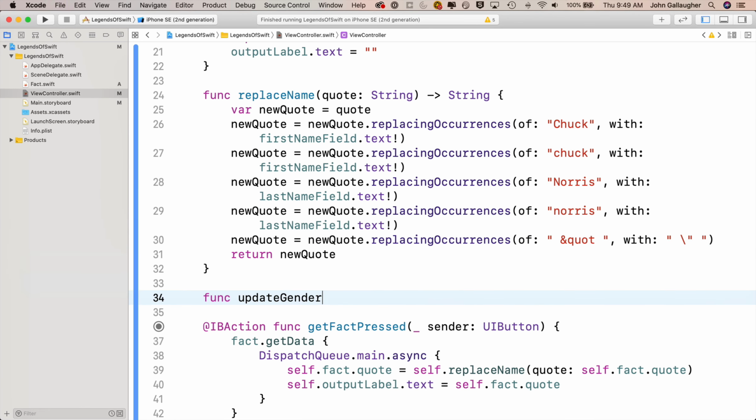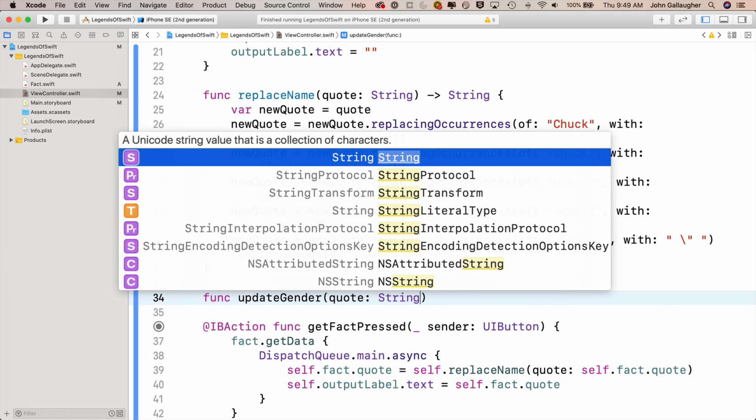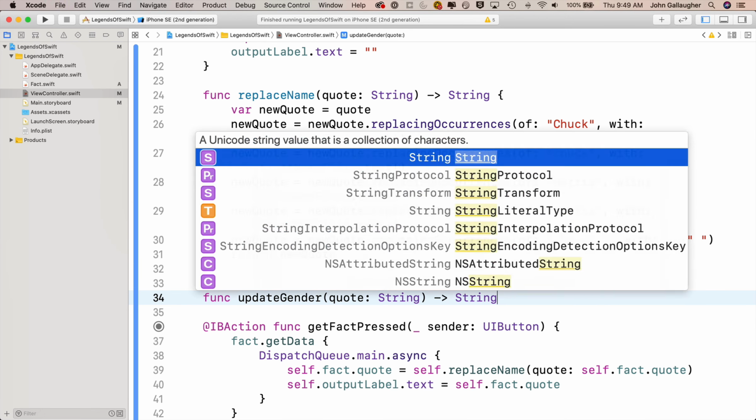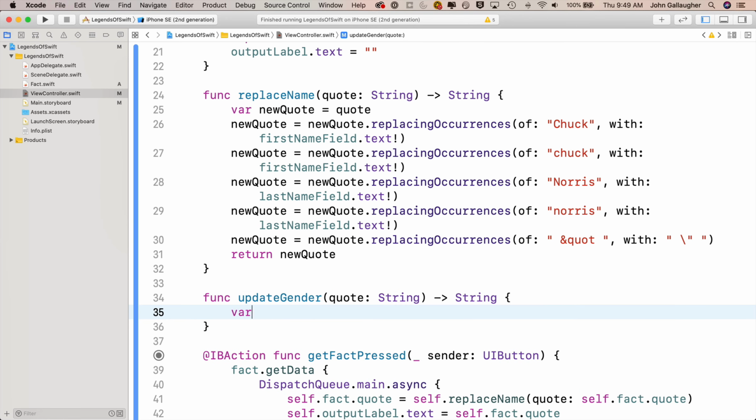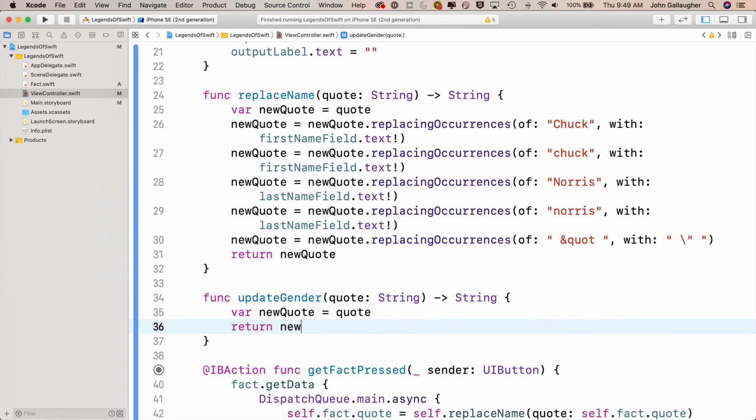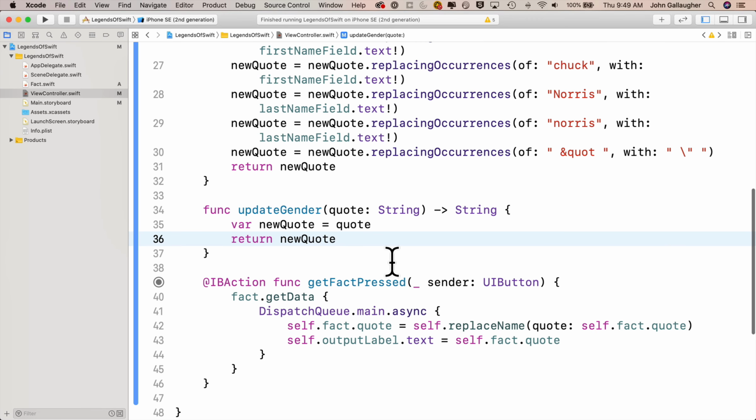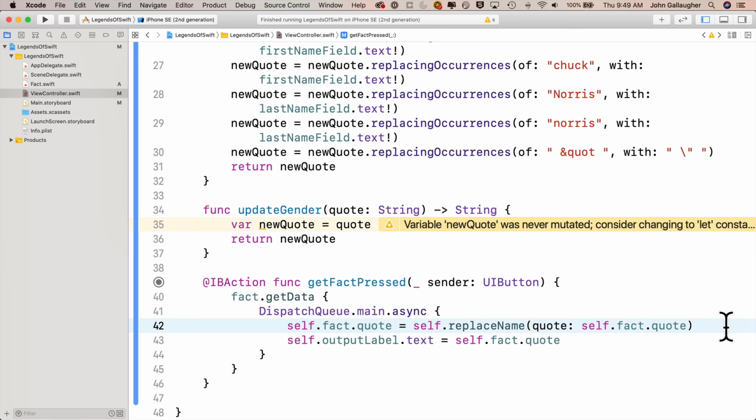In between the parentheses, we'll pass in quote, colon, and that's going to be a string, and then arrow, and we're going to be passing out a string, open and close curlies. Then just like above, we'll say var newQuote equals quote, and we'll return our newQuote, so that's what we're going to modify. Before we forget, let's go ahead and call that down inside of our getData.